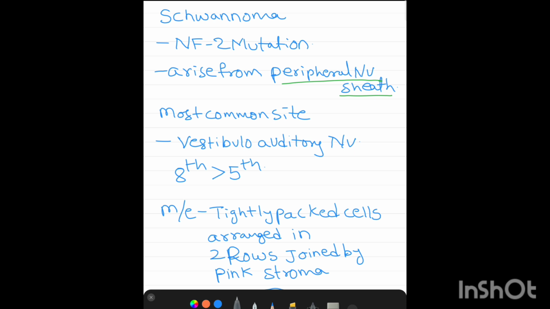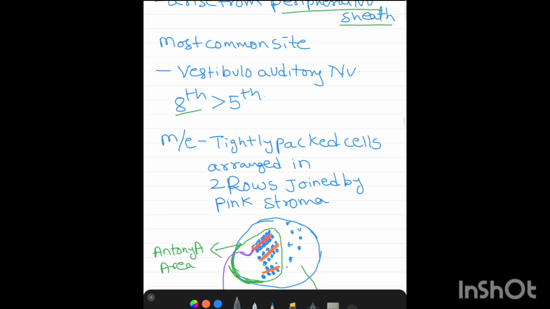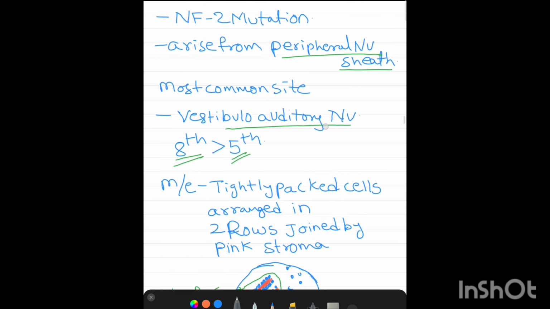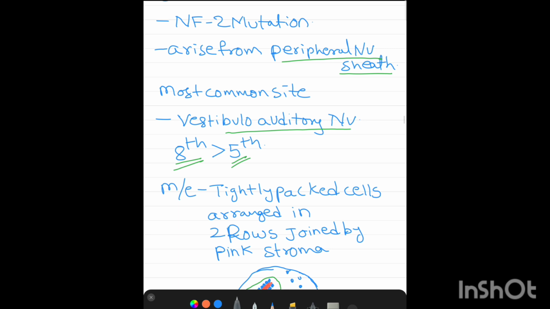Most commonly the eighth nerve, the vestibulocochlear nerve, is involved. The second most common is the fifth cranial nerve.